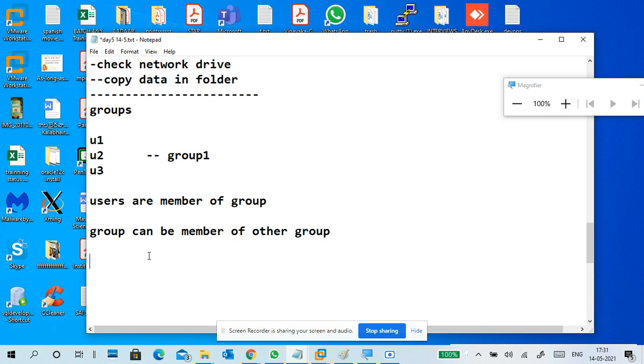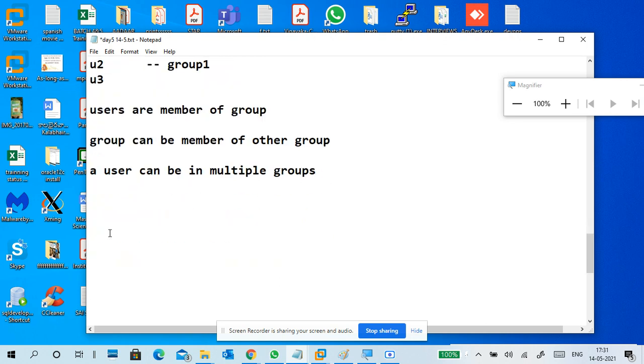A user can be in multiple groups. A group can be in multiple groups. A computer can be a member of a group. Here there are two things: group types and group scopes.